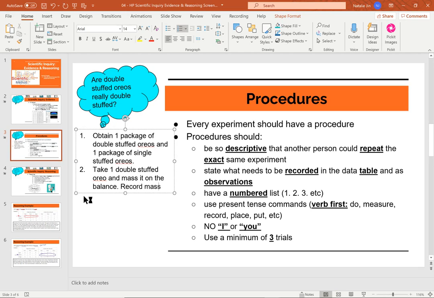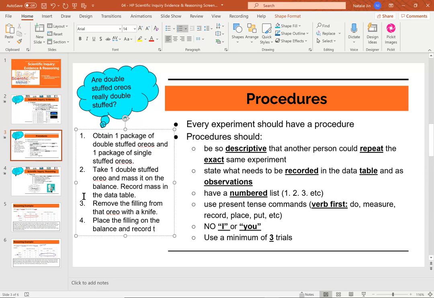Record mass in the data table. 3, remove the filling from that Oreo with a knife. 4, place the filling on the balance and record the mass in the data table.